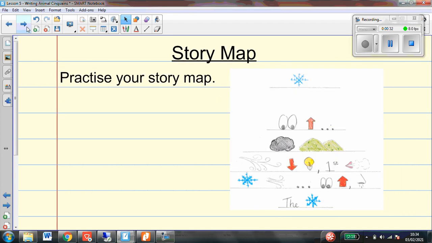Okay, on to our story map. So if you would like to practice your story map, please pause the video here and have a go at that for me now. Remembering that our story map and our model text is all on your class page, still under last week, if you would like to find that again.